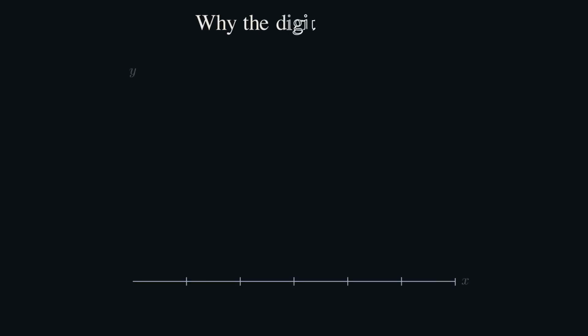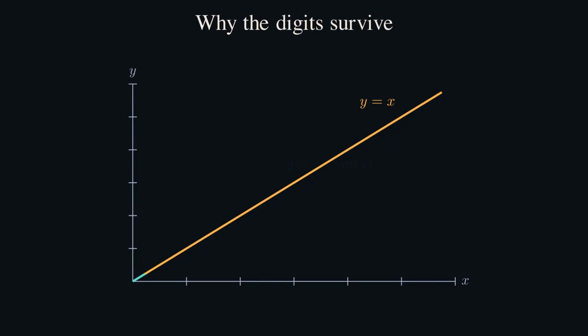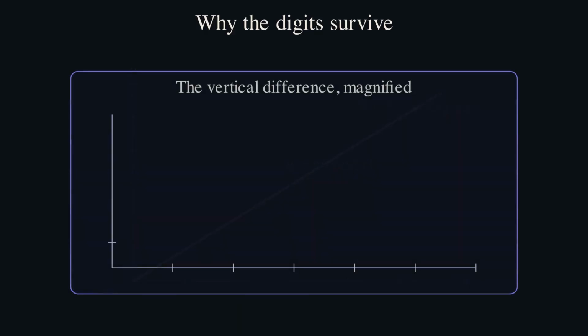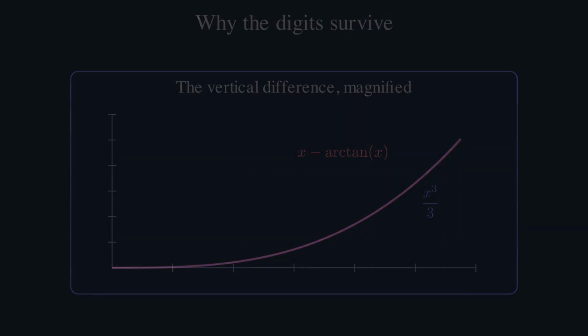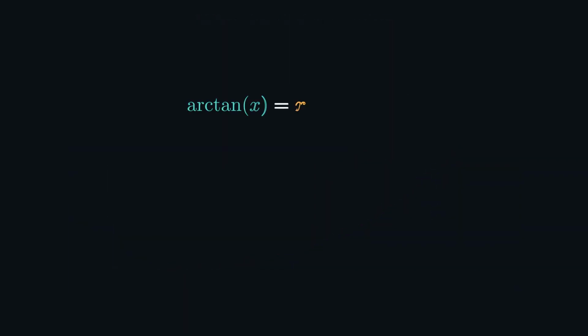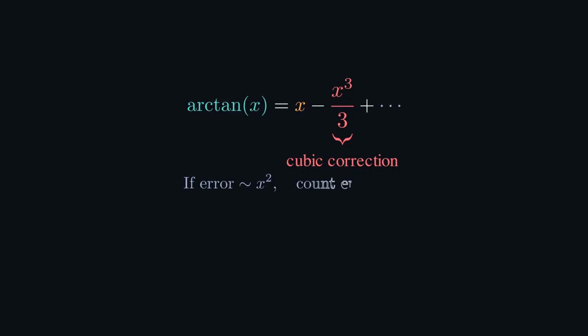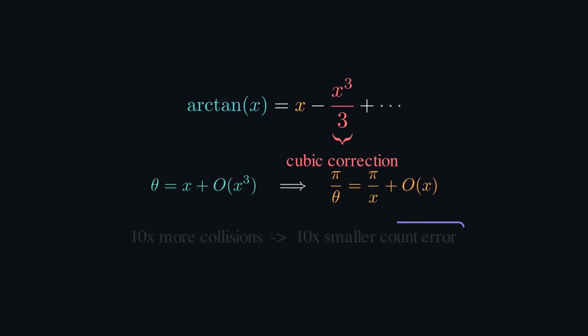Let x equal square root of m over M for our special mass ratios. x is 1/10, 1/100, 1/1,000, and so on. When x is tiny, arctangent x is x minus x cubed over 3 plus smaller terms. That cubic correction is crucial. If theta differed from x by an error proportional to x squared, the collision count could wander too much. Instead, the angular error is about x cubed, and dividing pi by theta turns it into a count error of order x. As we ask for 10 times as many collisions, the error becomes 10 times smaller.